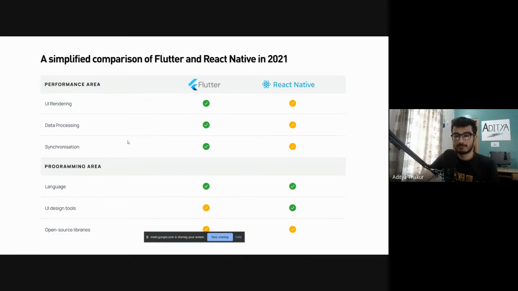Then there's data processing, for which Flutter is again preferred. And then the synchronization part, again because it has more native performance. For programming, people who are familiar with the JS side, who have done web development in the past, would find moving to React Native easy. But if you do not know HTML, CSS, etc., you can go ahead and start with Flutter for development, because you do not have to go through all that. You'll just have to learn Dart, and you can create websites and applications through it.